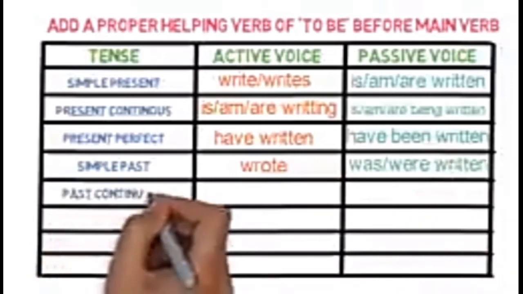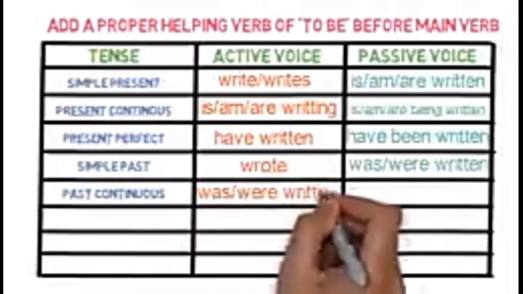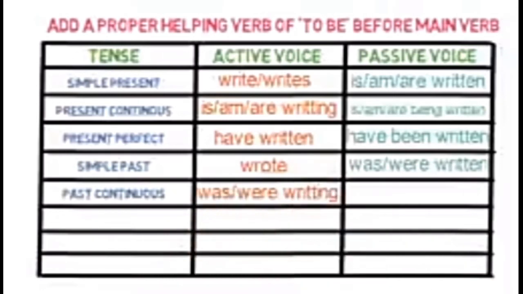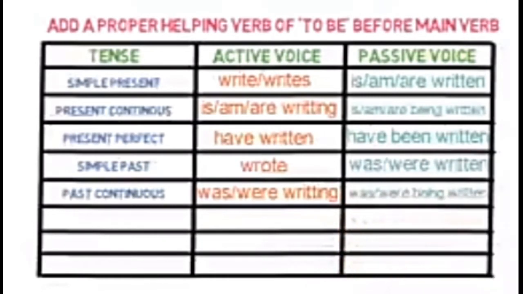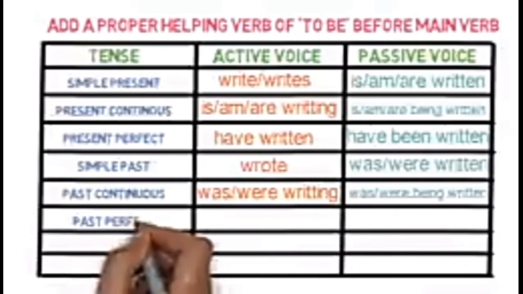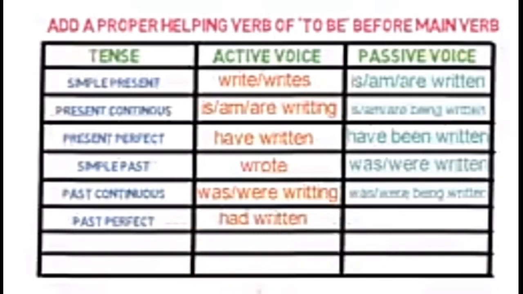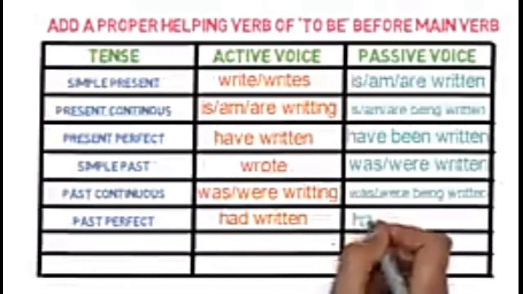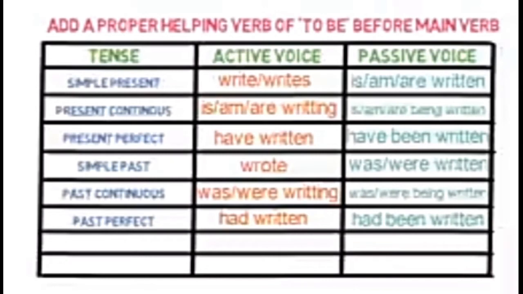Past continuous tense, in active voice we use was or were writing, while in passive voice we add the helping verb being after was or were, and written. For past perfect tense, in active voice we use had written, while in passive voice we use the helping verb been after had, and written, which is the verb's third form.